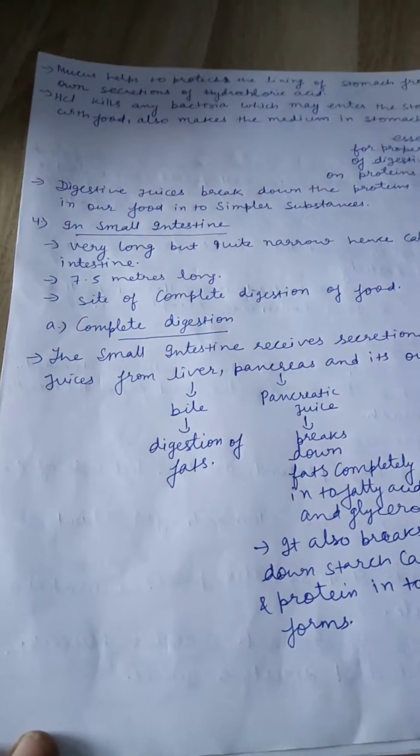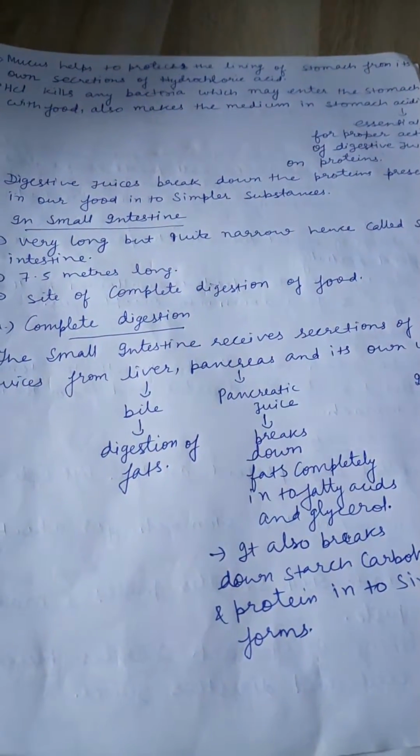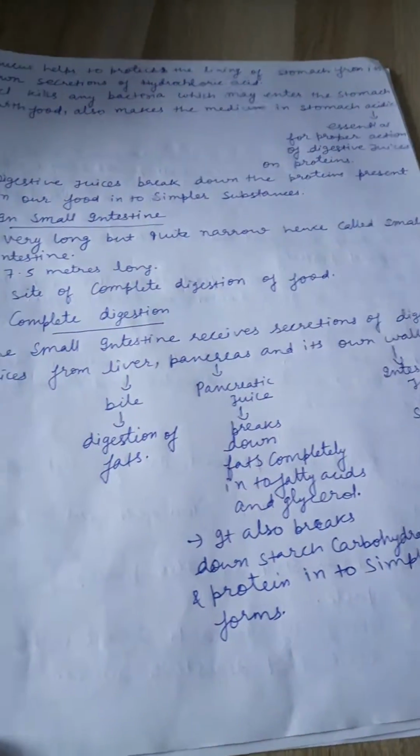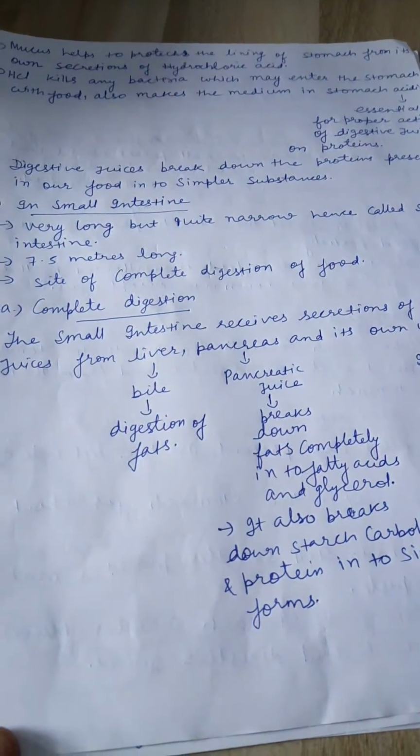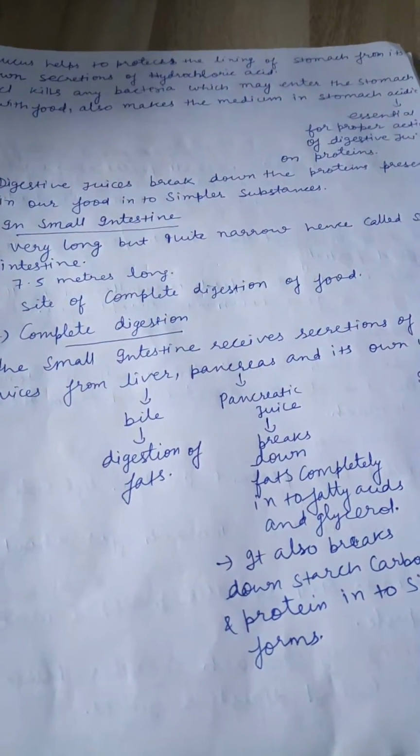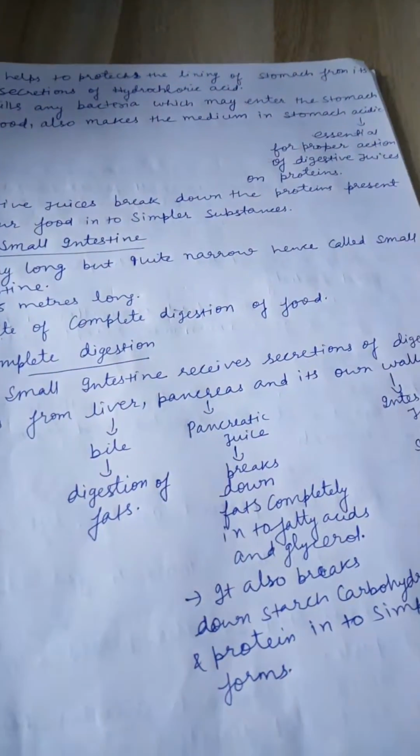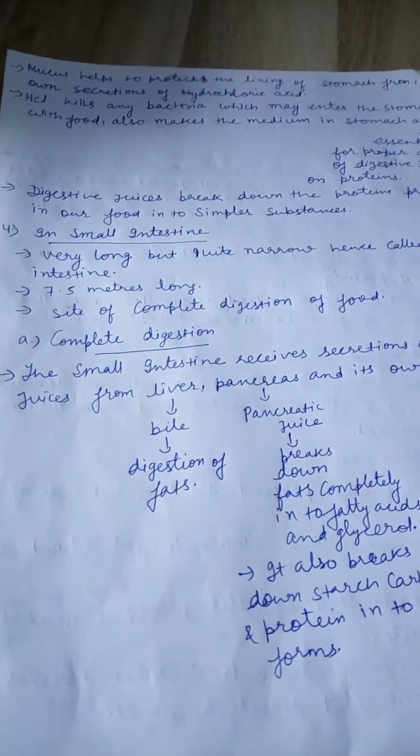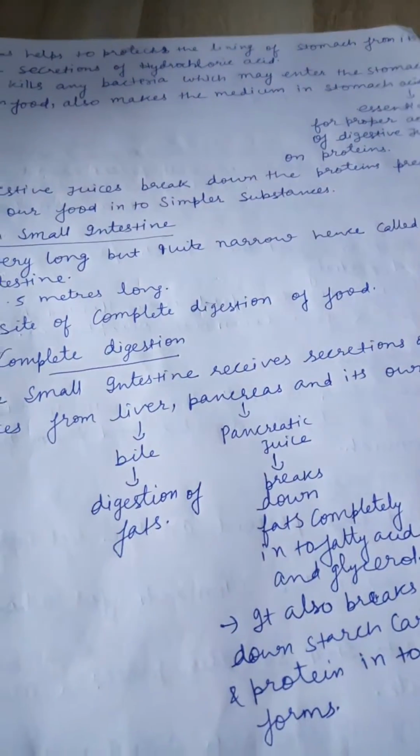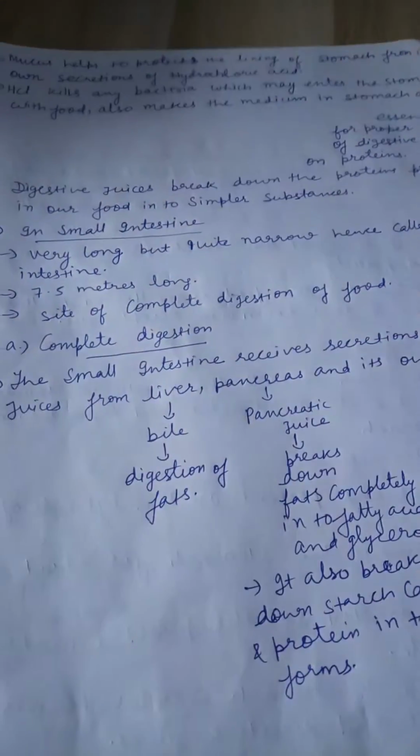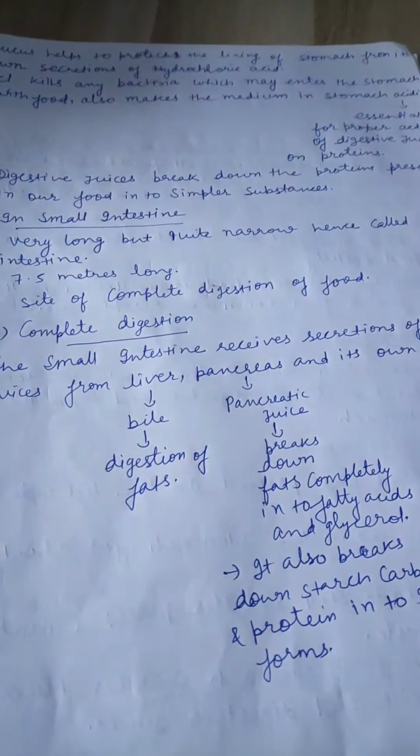Okay. Now, fourth, the small intestine. It is very long but quite narrow, hence called small intestine. It is 7.5 meters long, the site of complete digestion of food. A question should be asked of you: where is food completely digested? At which site does complete digestion of food take place? So, the answer is in the small intestine.